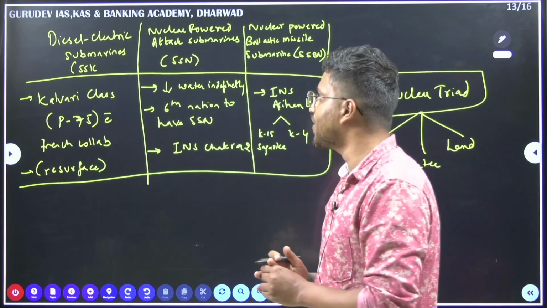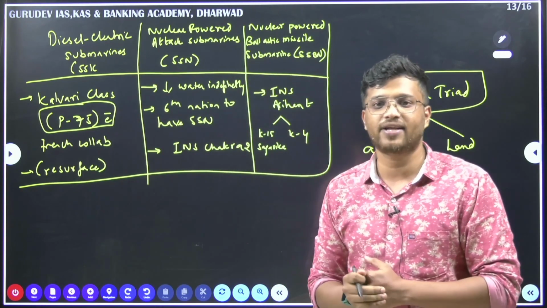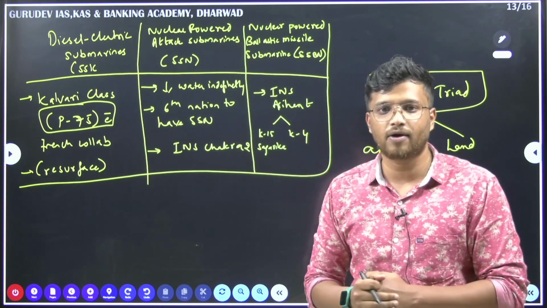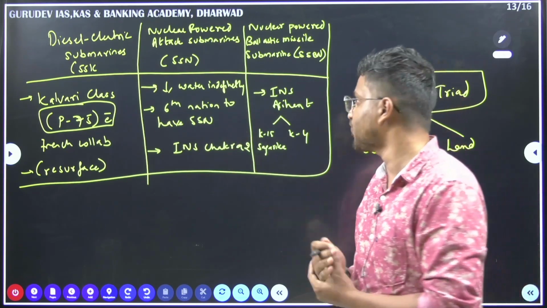When we look at the submarines here, one of the important projects that is going on right now is P75, that is Kalvari class. Okay, Kalvari class submarines are being developed. These are the diesel electric submarines that are being developed. This is an important project for India.